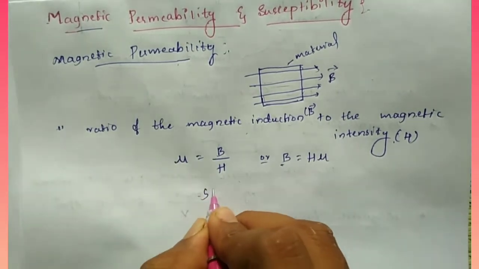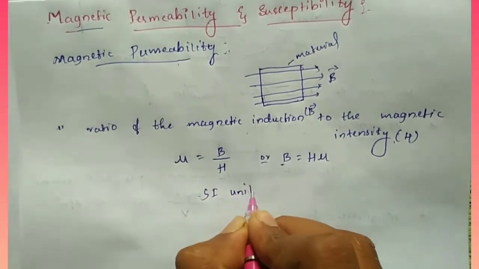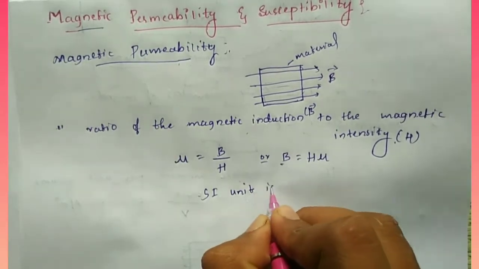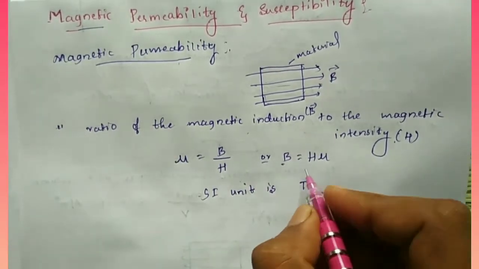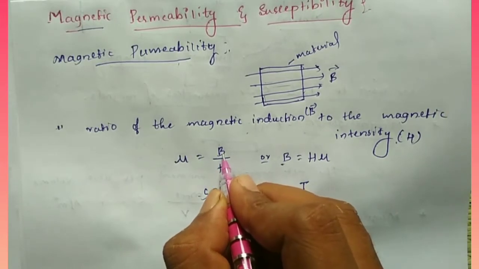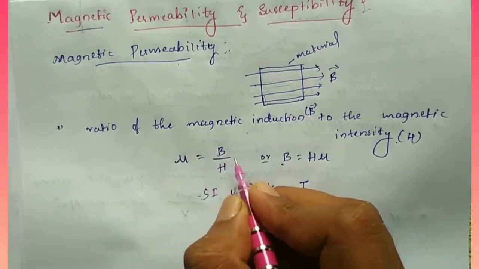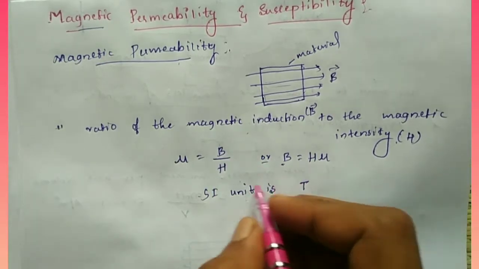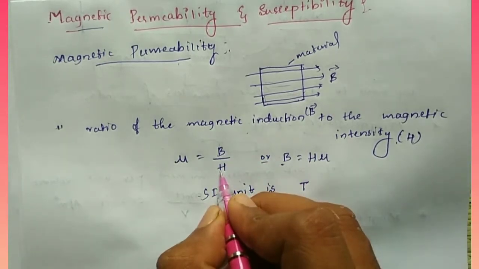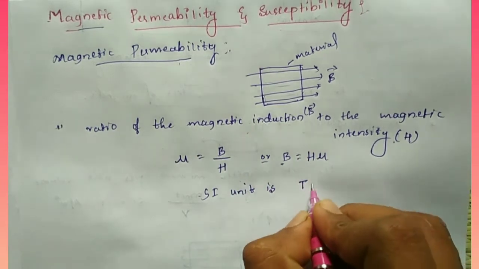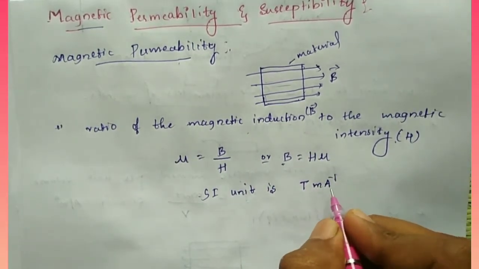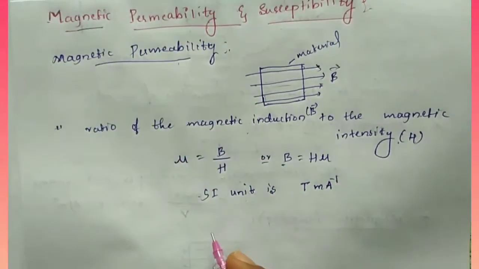Next, the SI unit of this magnetic permeability. The SI unit of magnetic field B is Tesla, and the magnetic intensity is ampere per meter. So Tesla meter per ampere is the SI unit of the magnetic permeability.